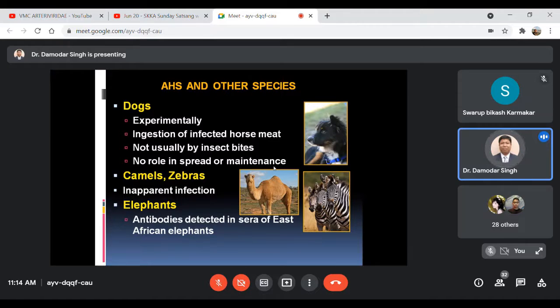In the case of elephants, antibodies can be detected in the serum of East African elephants. That shows that elephants can also be affected by this virus.